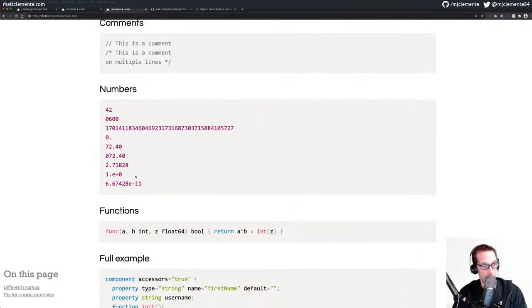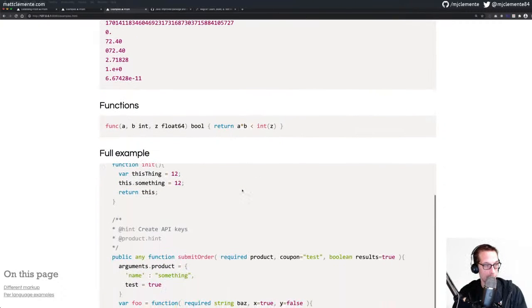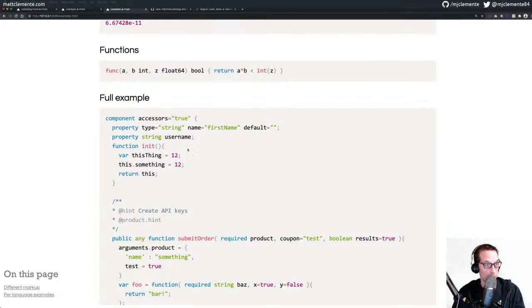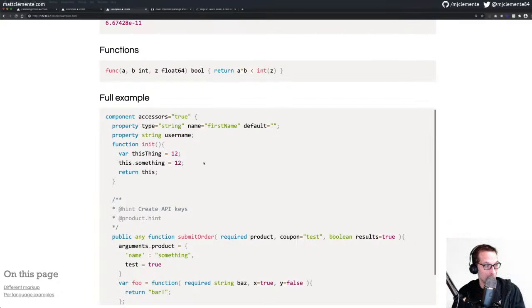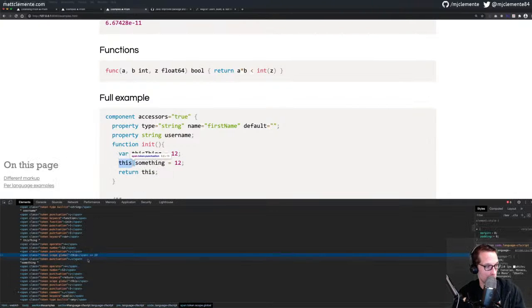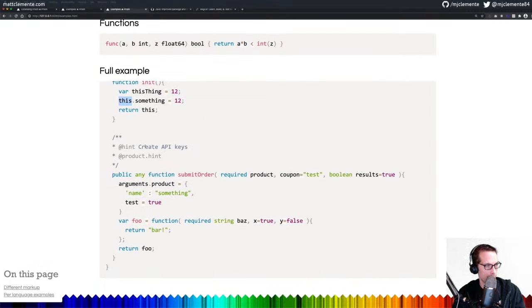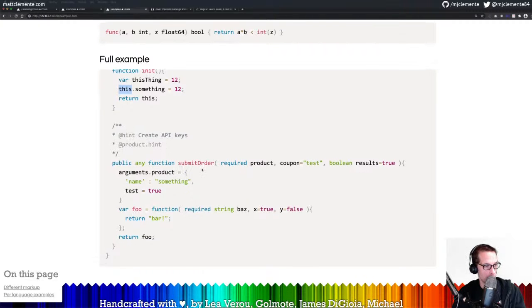Comments, numbers, we'll get rid of that. Functions, we'll fix. And then we have our full example here, which looks pretty good. I think this is a scope. Yeah, it's getting captured correctly. It's just the highlighting here isn't right. Comment, yeah, awesome.